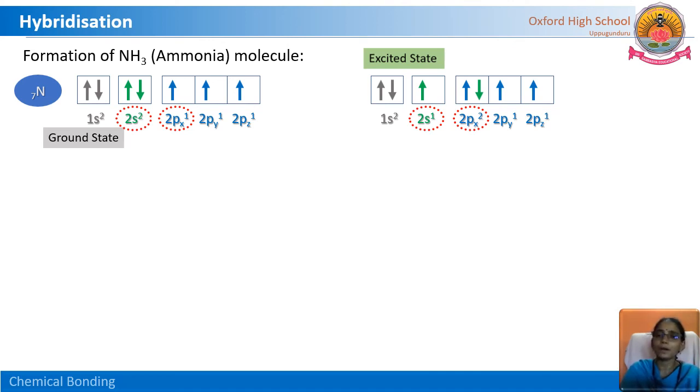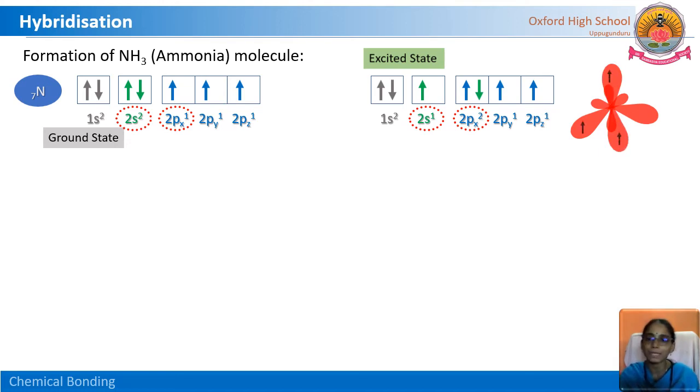How many orbitals are intermixing or reshuffling their electrons here? One s orbital and 3p orbitals, with a total of 4 electrons. So the intermixing of one s orbital and 3p orbitals, what will come out here? We can call them sp3 hybrid orbitals.